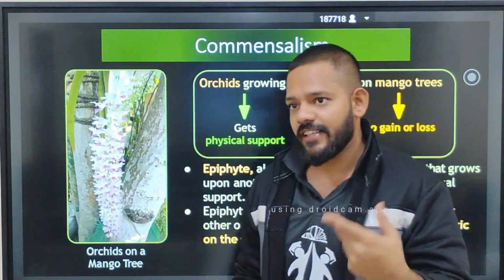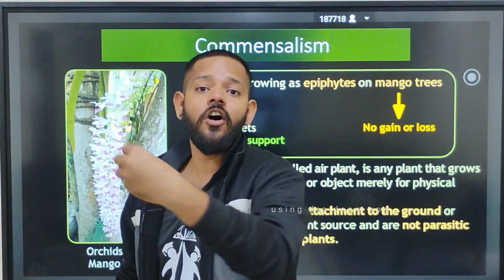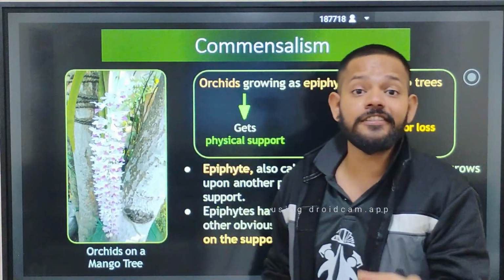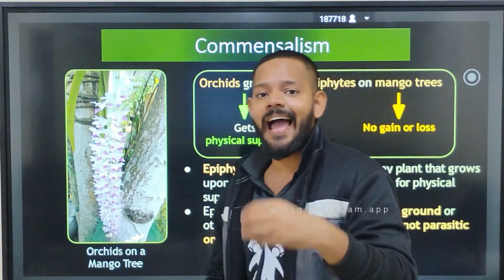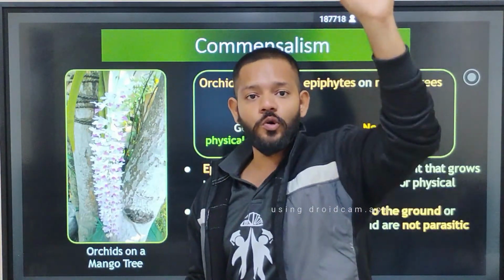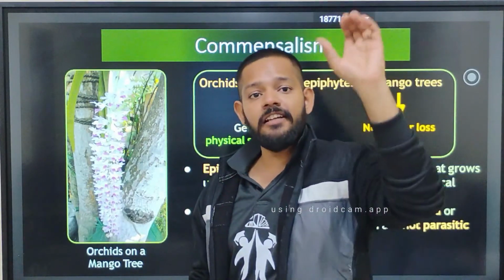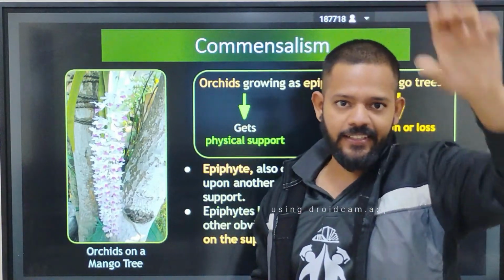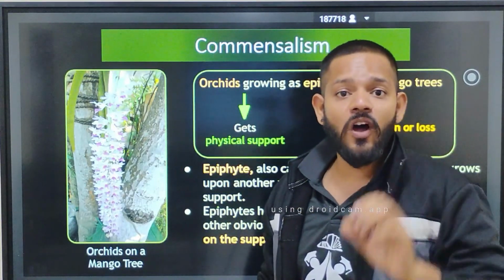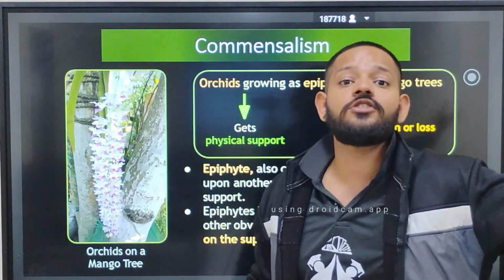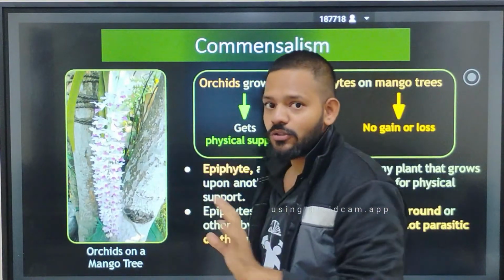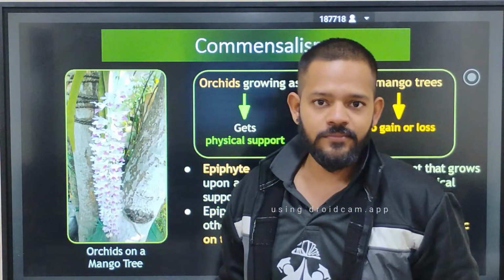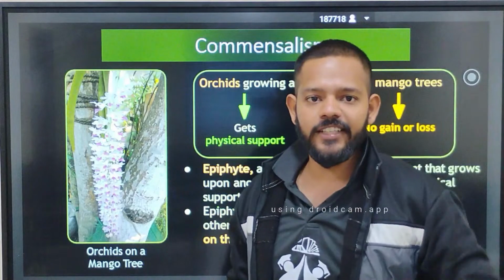So we can say it is an epiphyte on mango. This orchid does not have a stiff stem, so it takes the help of tall trees to grow on them. It will hang and develop on the body of that tree. But it does not absorb nutrition from the tree, just like your kaskuta does. It only grows on the tree, on the bark and the stems of the tree.